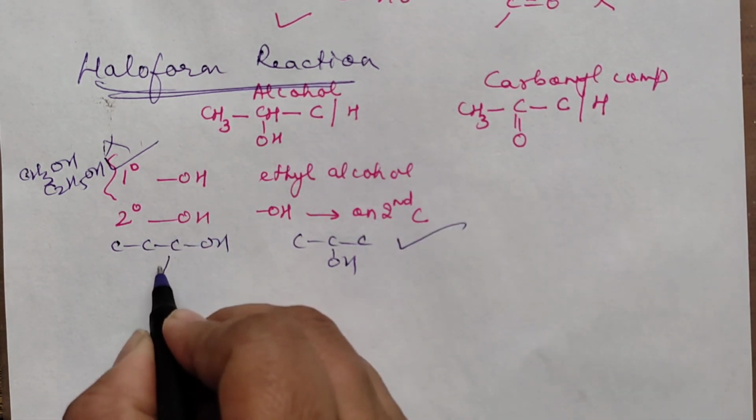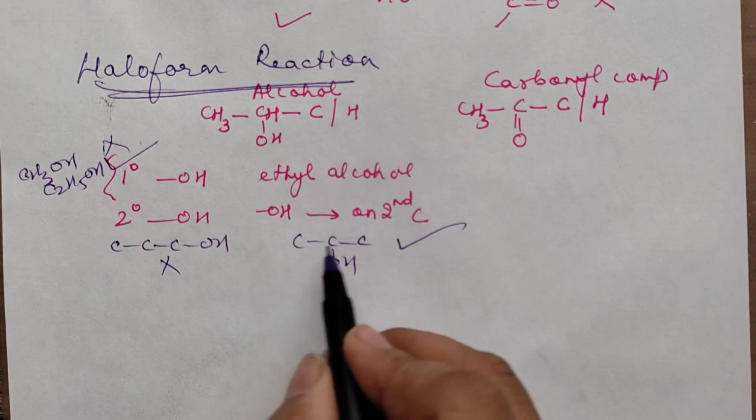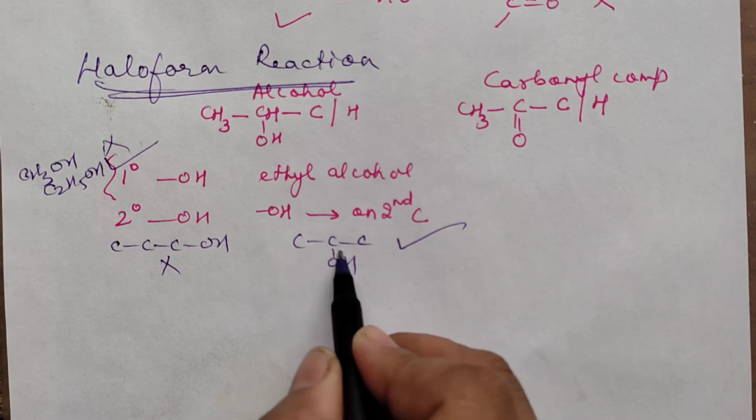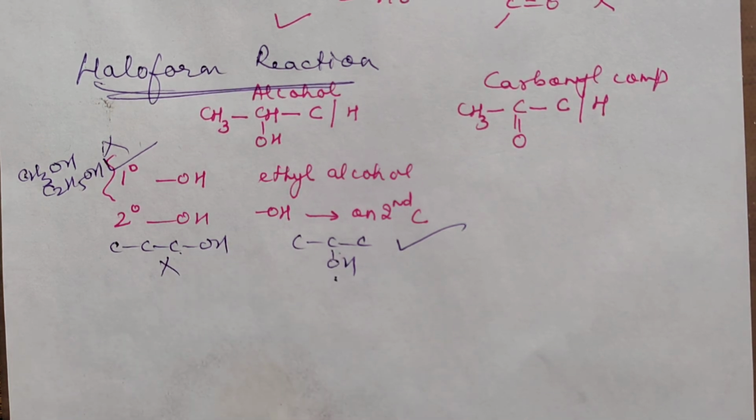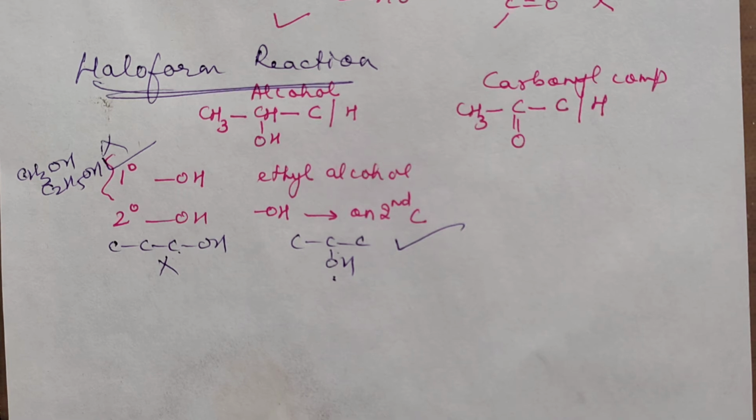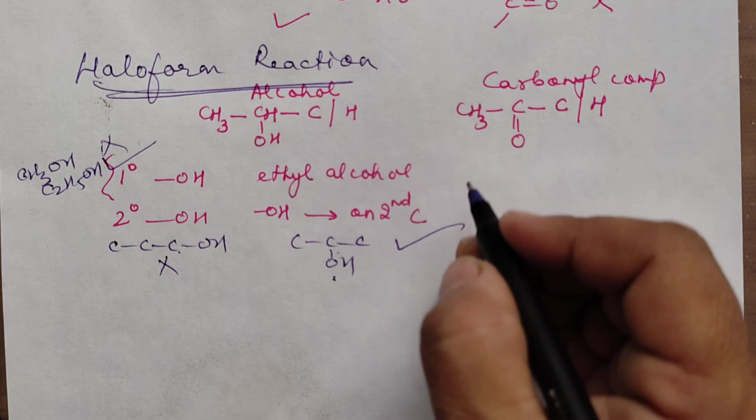Propan-2-ol will give, propan-1-ol will not give. If OH is at the second carbon atom, it will give. If it is at the 1 carbon atom, it is not going to give. What is the haloform test? I will be discussing that. I am just mentioning first which one will give and which one will not give, because it's a very important question in distinguish between.